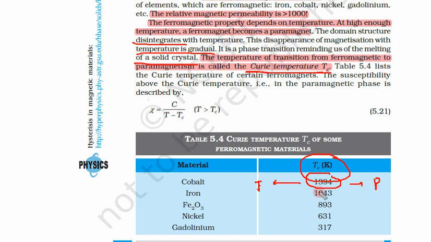So what is the difference between a ferromagnet and a paramagnet? For ferromagnetic materials the magnetization is very high, because permeability is very high, more than 1000. For a paramagnet it is higher than 1 but not very high, let us say 1.0001. So definitely this is much less powerful than a ferromagnet. And what is the temperature at which this transition takes place? A ferromagnet becomes a paramagnet. This is called the Curie temperature.